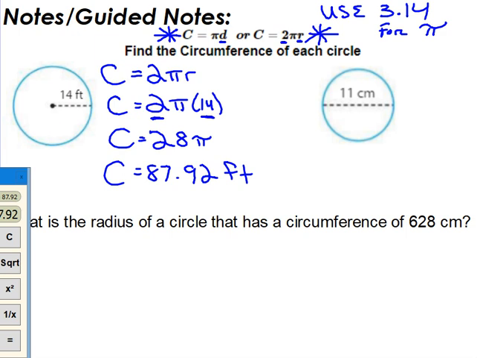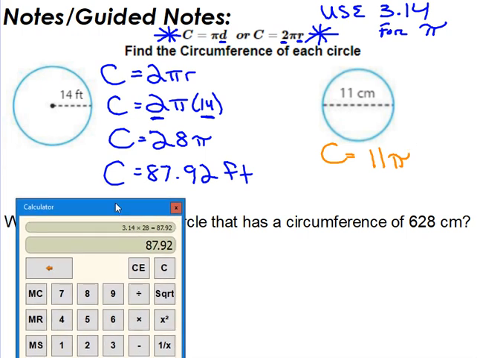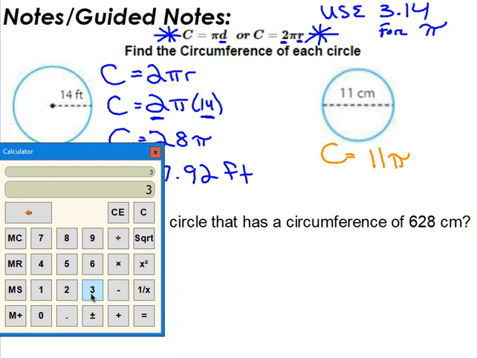Now, going to the second one here, this one we already have the diameter. Since I know the diameter, I don't have to multiply anything by 2. So my circumference is just equal to the diameter times pi. So that's 11 times pi. Then I can take 3.14 and multiply it by 11 to get 34.54.